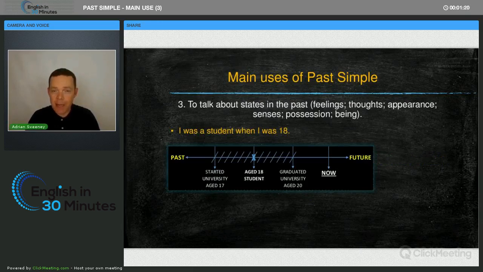So you can look at the timeline and you can see I started university when I was 17. I graduated when I was 20. So at the age of 18, I was a student.